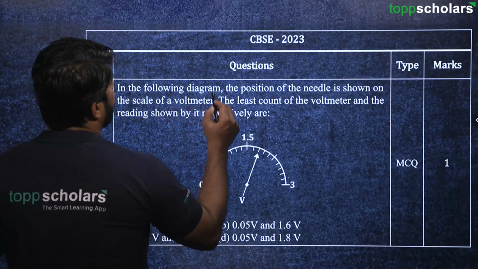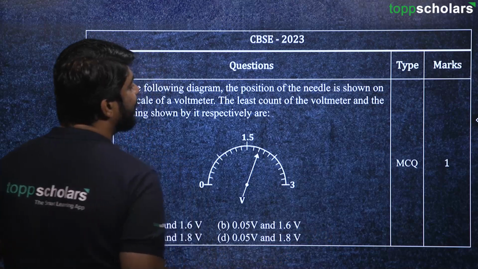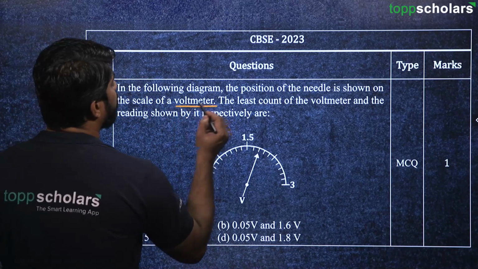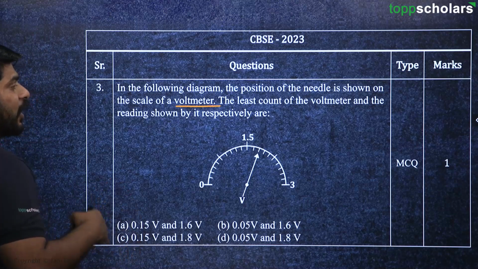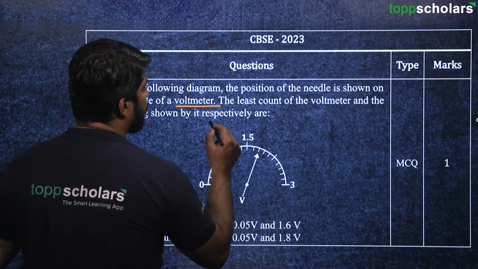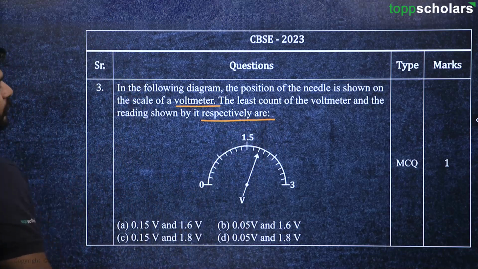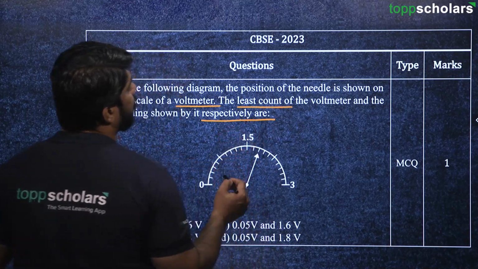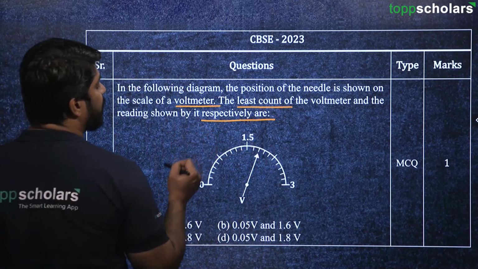In the following diagram, the position of the needle is shown on the scale of a voltmeter. The least count of the voltmeter and the reading shown by it respectively are what? Over here, first we have to find the least count and then the reading being shown.